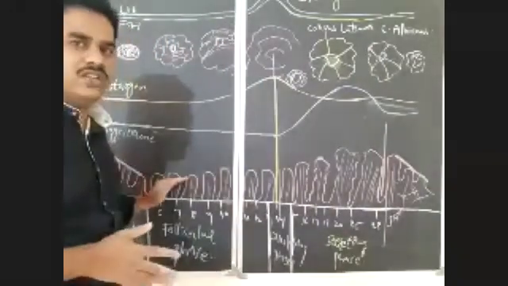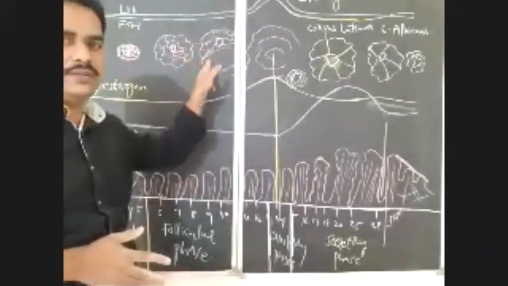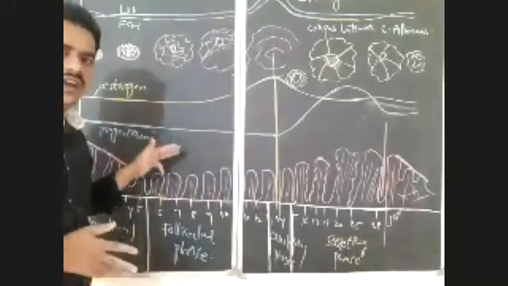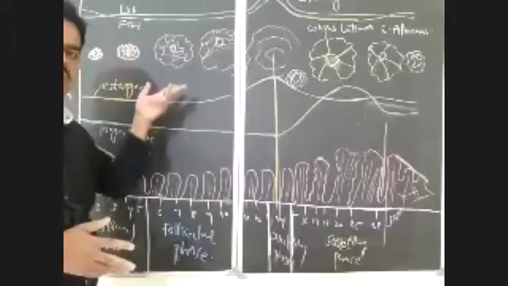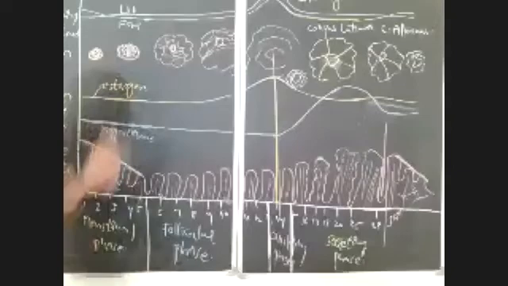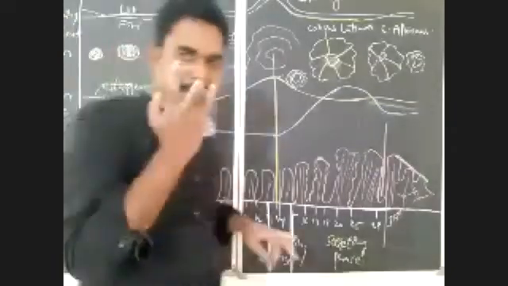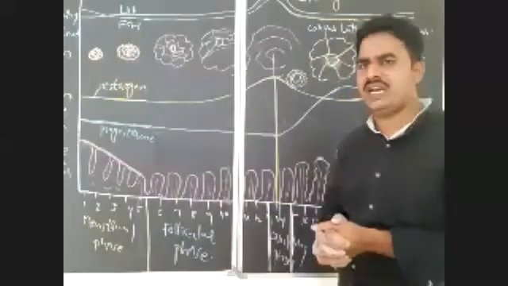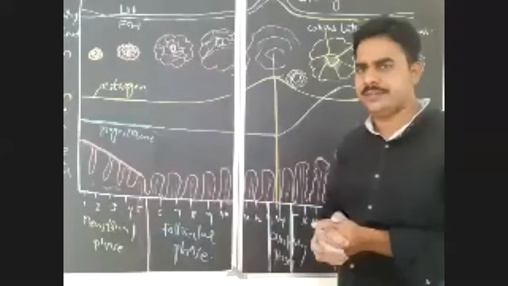So these uterine changes and changes in the ovary. Okay, uterine events and ovarian events, and how they are regulated by changes in the levels of two types of hormones, ovarian hormones and pituitary hormones, that you have to notice here. Is it clear? Right. That's enough about the graphical representation of the menstrual cycle.